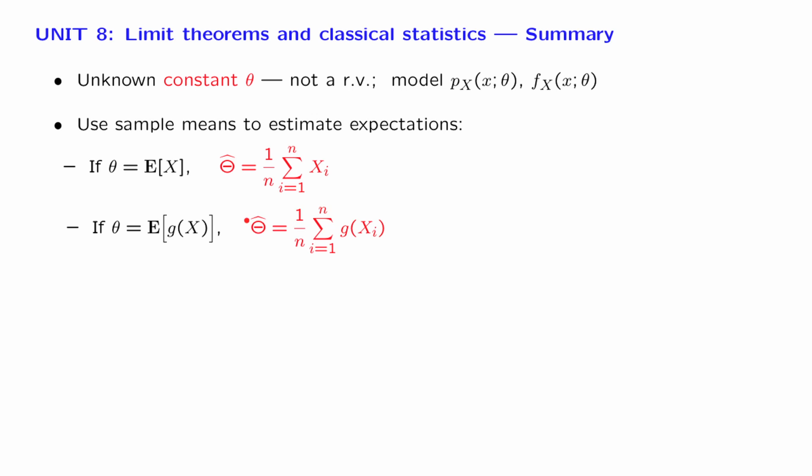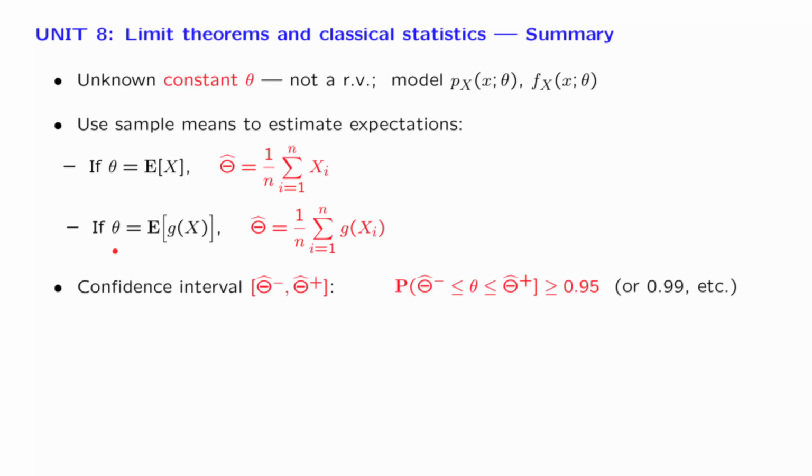Whenever we have an unknown constant which can be expressed as the expected value of some function of a random variable that we will get to observe, we can estimate that constant by generating independent samples of that random variable, call them xi. For each such sample, calculate the value of the function and then take the average. So this is an estimator which again will be consistent in the sense that as we get more and more data, the estimator is going to approach the true value of the parameter.